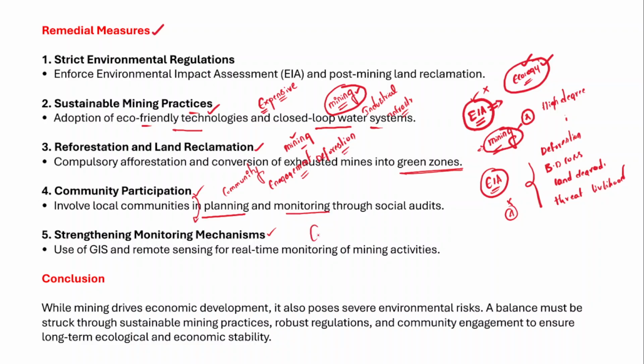For example, GIS and remote sensing can be effectively used for monitoring. So it will result in real-time monitoring of the mining activities. So these are the remedial measures that you could write in the answer. And if you have any examples, any best case studies, you can also add those case studies and examples along with these remedial measures.